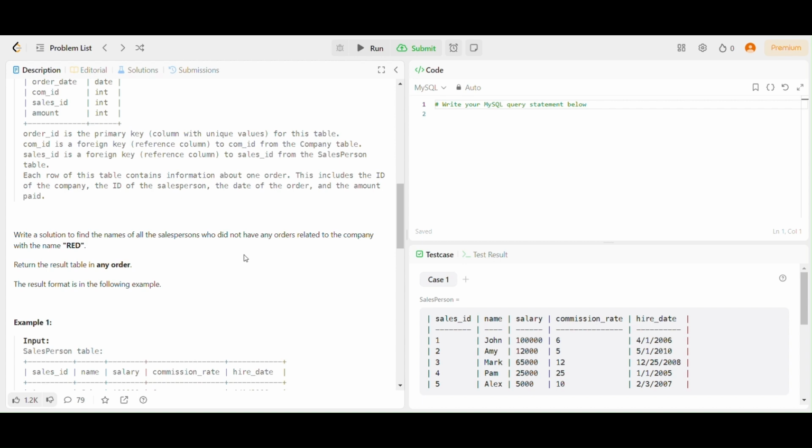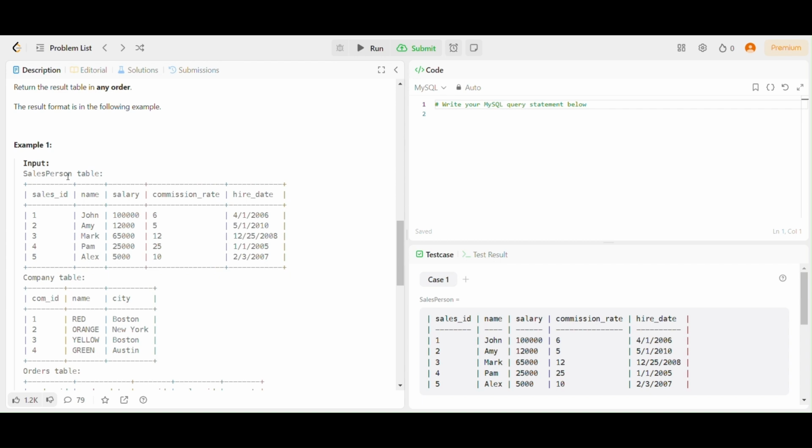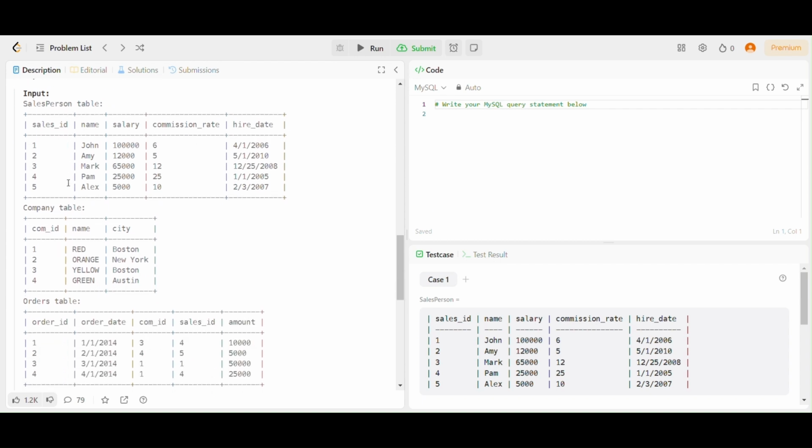What we have to do is find the names of all the salespersons who did not have any orders related to the company with the name RED. So we have the Salesperson table, the Company, and the Orders.